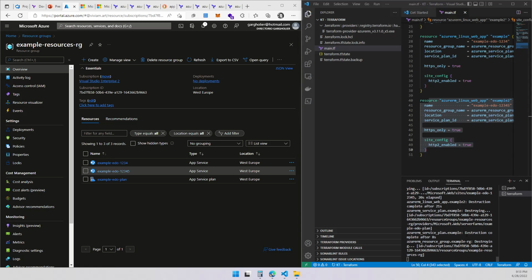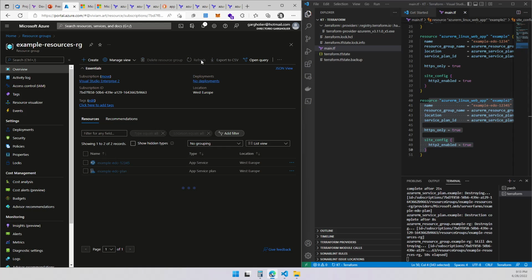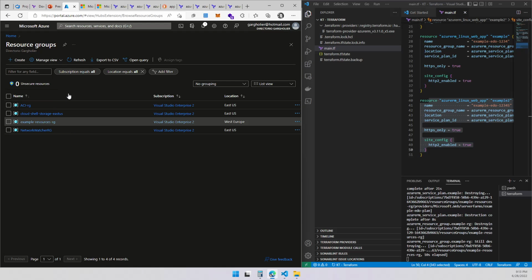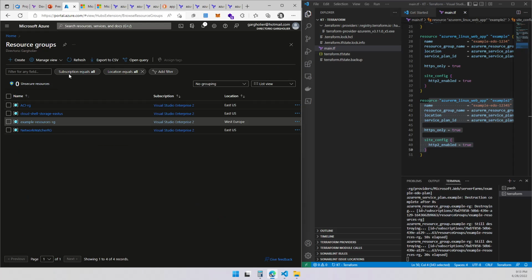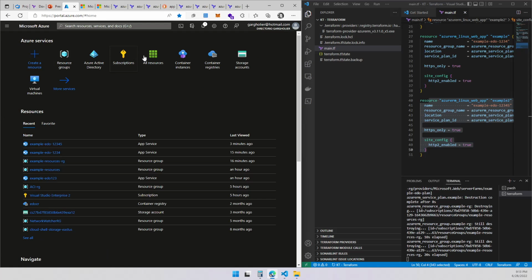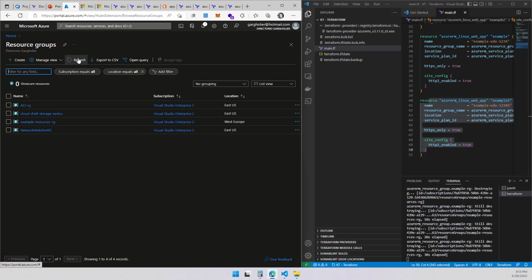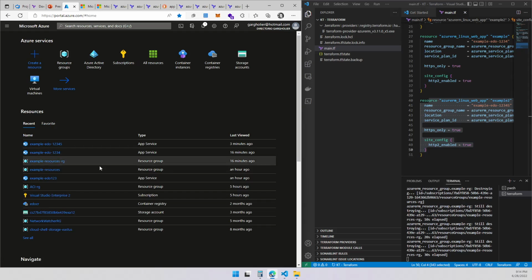Okay, I'm back. I just want to show you, still destroying stuff. It's still in progress. I wanted to refresh to see if something is gone. It started taking away stuff. See, this one is already gone. Now we're going to take away the plan. Eventually, the plan is gone. So the only thing we got left is the resource, example resource RG, and it should be gone in a minute. Let's see if that happens.